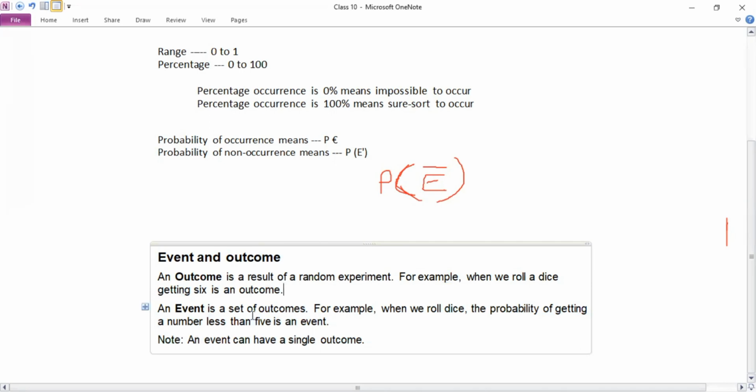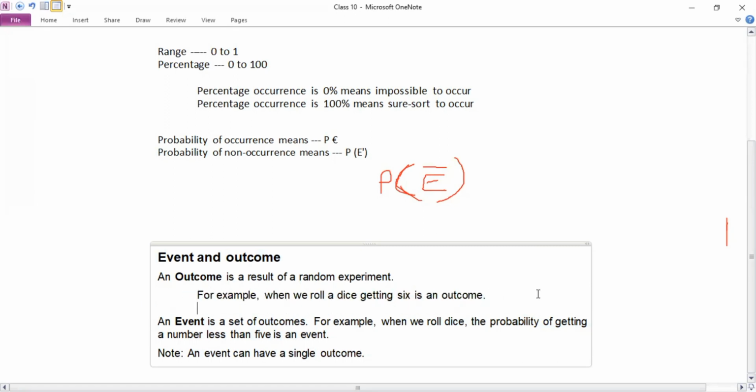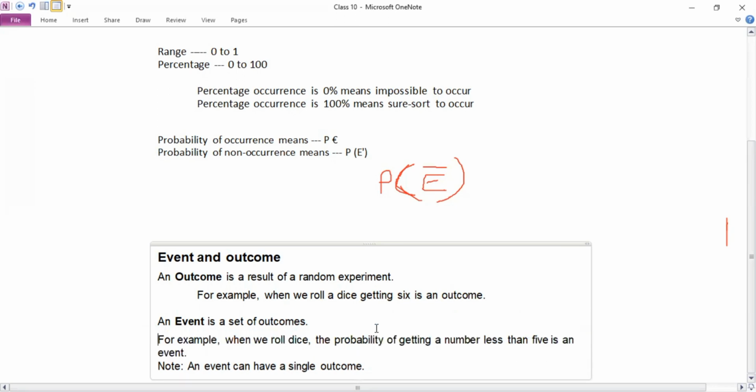So outcome is nothing but the result of any random experiment performed. For instance, whenever we roll a dice, getting a 6 is an outcome. Whenever you roll a dice, you will surely get one of the numbers on the dice, so that is known to be one of the outcomes. Now similarly, event is all about the set of outcomes.